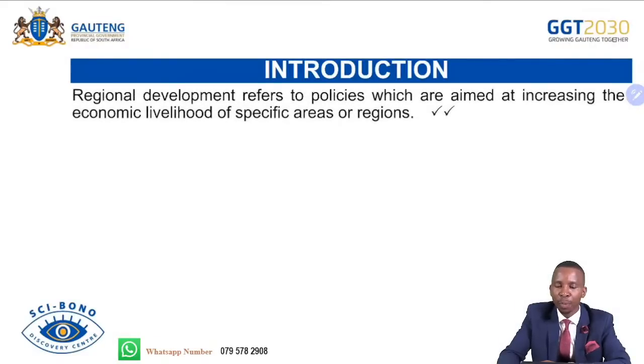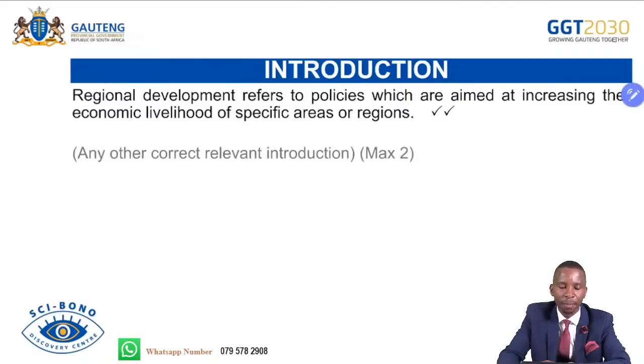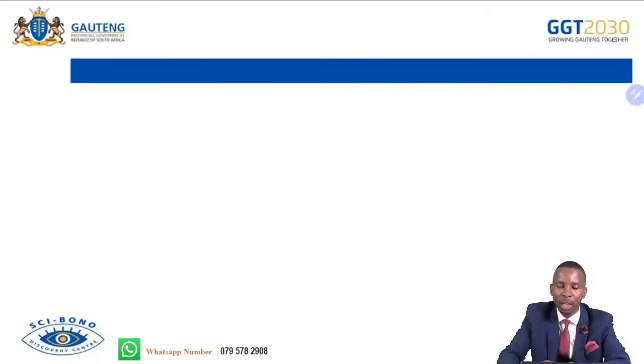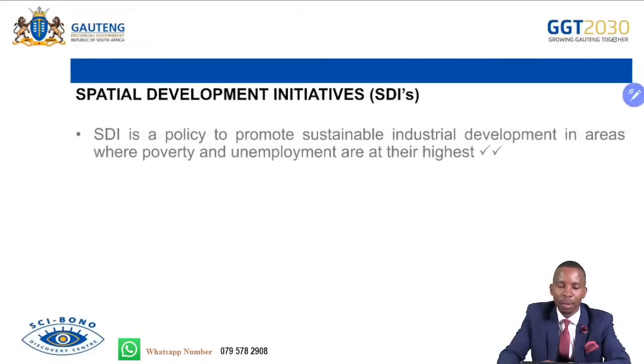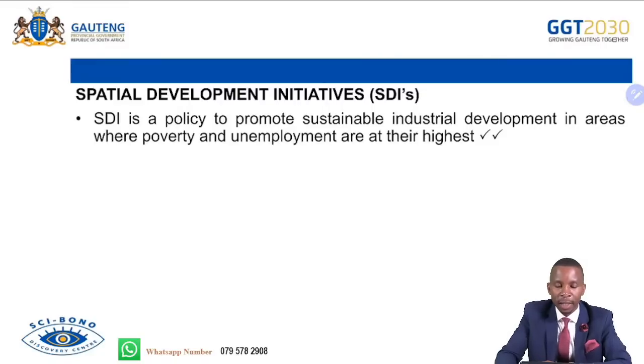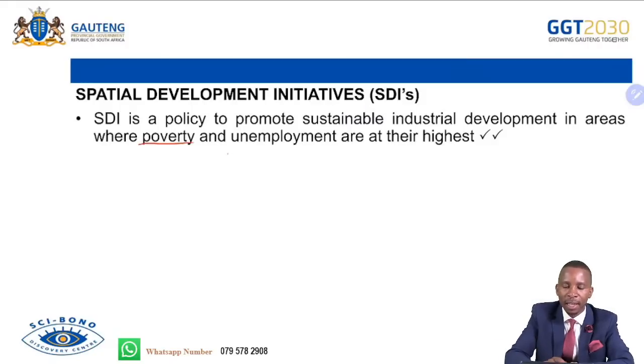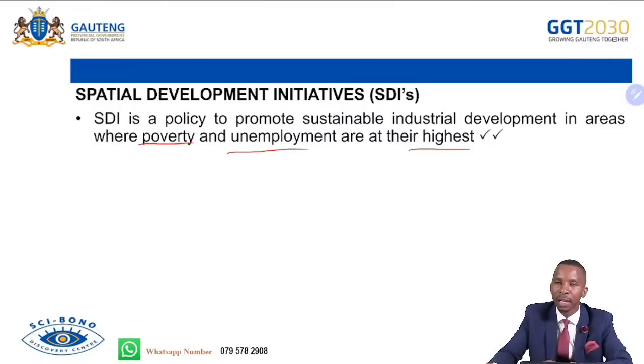Regional development refers to policies which are aimed at increasing the economic livelihood of specific areas or regions. Any other correct relevant response is given a mark. And then spatial development initiatives. That is the body. SDI is a policy to promote sustainable industrial development in areas where poverty and unemployment are at their highest. So they are very, very high. That's a spatial development initiative, or SDI.